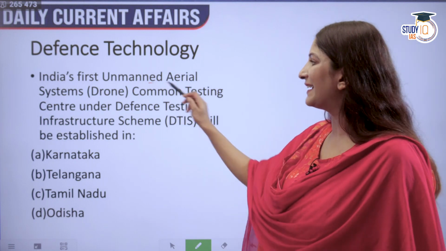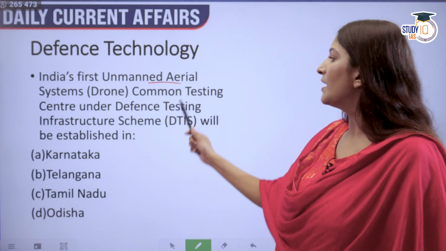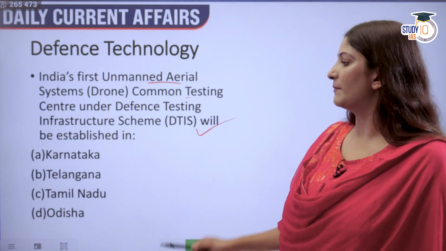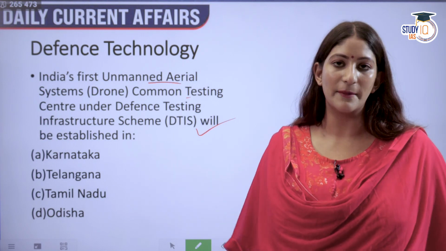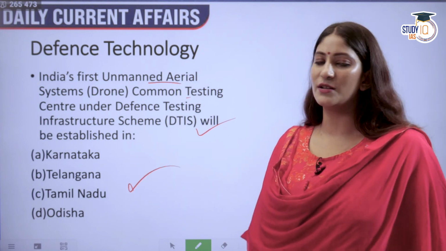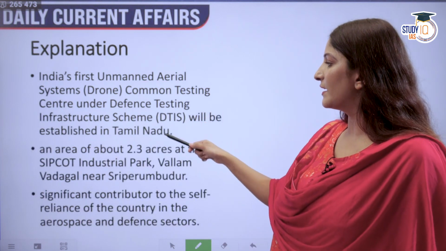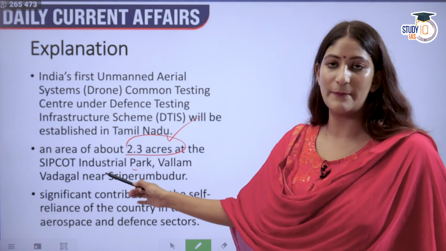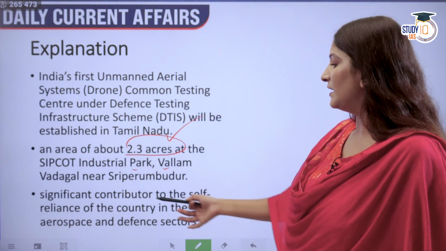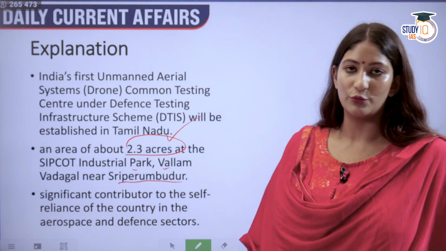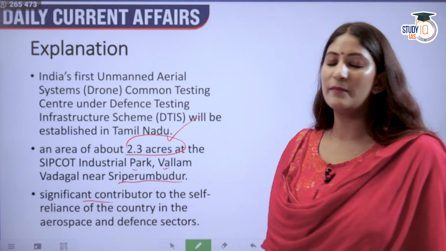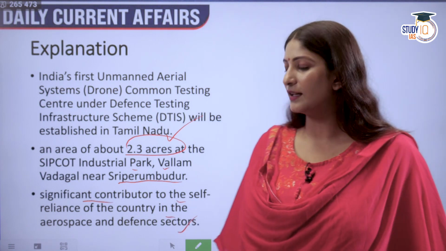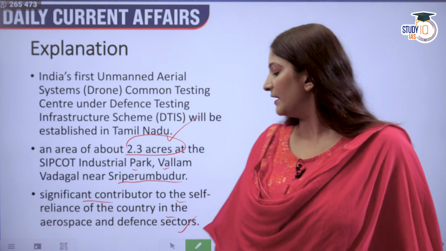India's first unmanned aerial system drone Common Testing Center under the Defense Testing Infrastructure Scheme will be established in Karnataka, Telangana, Tamil Nadu, Odisha. The correct answer is option C, Odisha. Now this is going to be established with an area of about 2.3 acres at the SIPCOT Industrial Park, Vallam Vadagal, near Sriperumbudur. It will make Tamil Nadu a significant contributor to the self-reliance of the country in the spacecraft as well as defense sector.